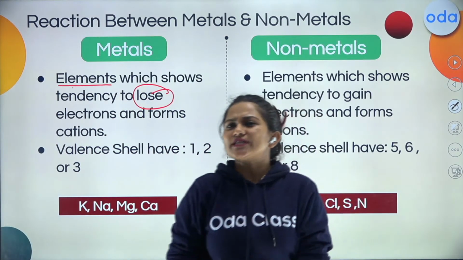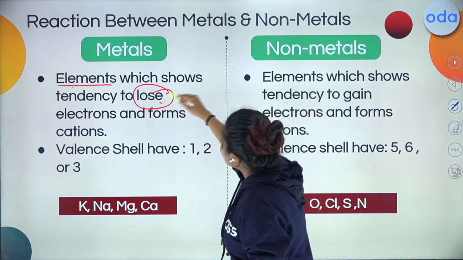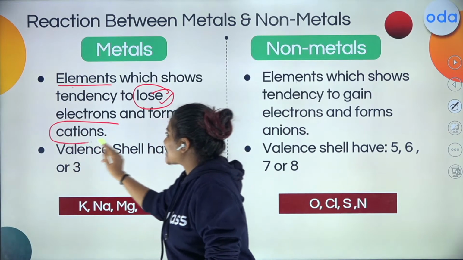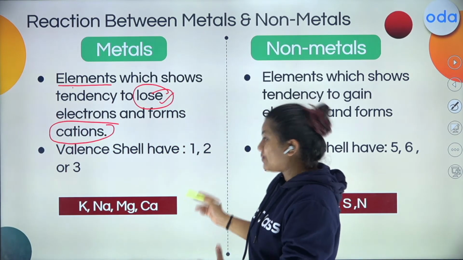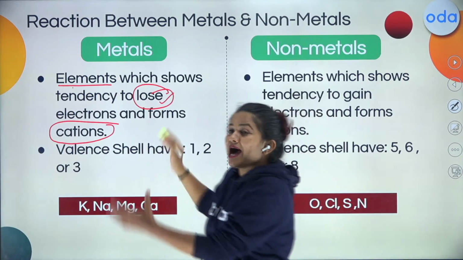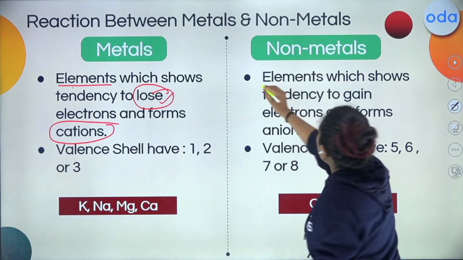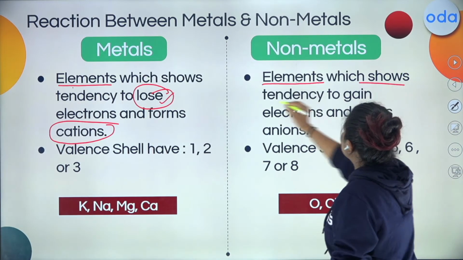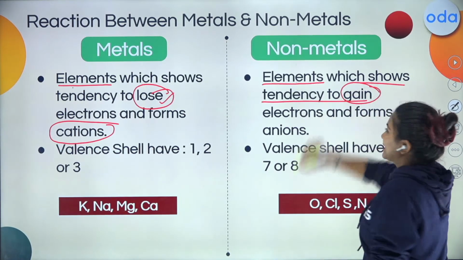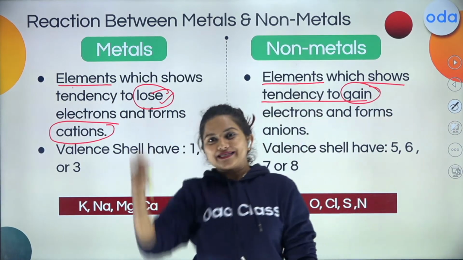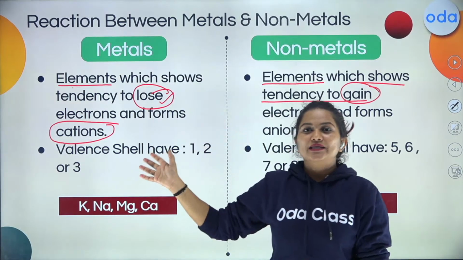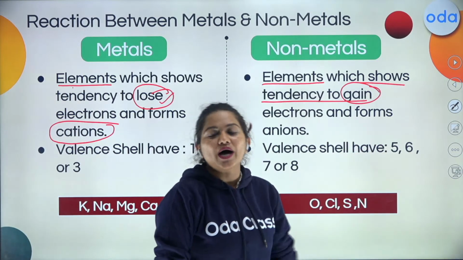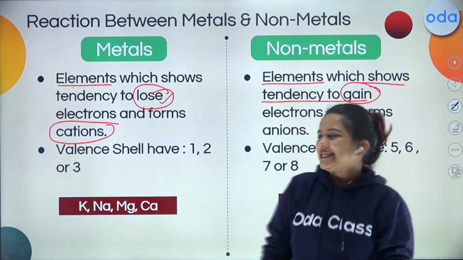So metals are those substances which generally lose their electrons and form cations. Yes, I know it is difficult to understand, but don't worry, I'm going to solve it for you. While non-metals are the elements which show the tendency to gain electrons. So what is the difference between metals and non-metals? Metals are the ones who lose electrons, while non-metals are the ones who generally gain electrons.